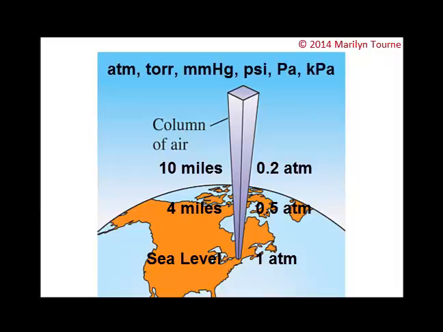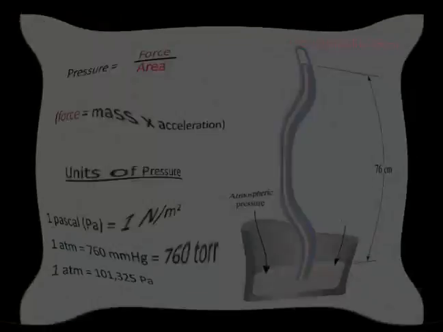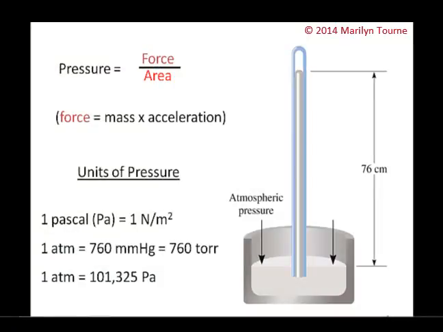You are going to be responsible for understanding the concept of gas pressure and converting between the common units of pressure. For example, atm, torr, millimeters of mercury, psi, pascals, and kilopascals. Pressure is one of the most readily measurable properties of a gas. In order to understand how to measure it, it's helpful to know how the units are derived. So pressure is defined as the force applied per unit area. The SI unit of pressure is the Pascal, and that's defined as 1 Newton per square meter. Well, what's a Newton? A Newton is 1 kilogram meter per second squared. A Newton is roughly equivalent to the force exerted by Earth's gravity on an apple.